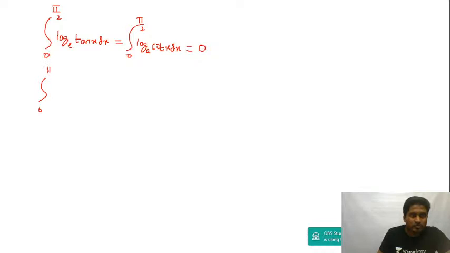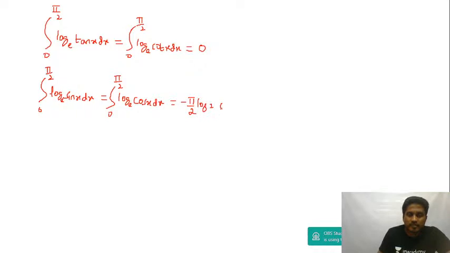When you have the integral from 0 to pi by 2 of log of sin x dx, it is the same as the integral from 0 to pi by 2 of log of cos x dx, and that is equal to minus pi by 2 into log 2, or pi by 2 into log 1 by 2.